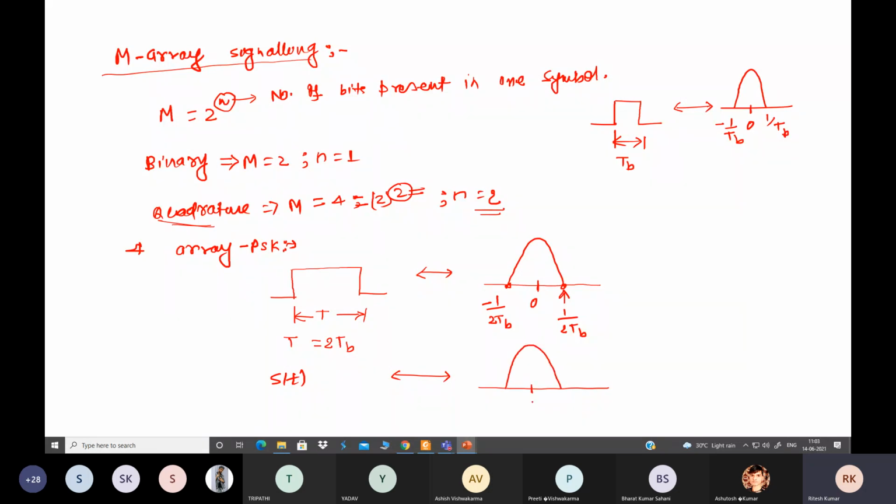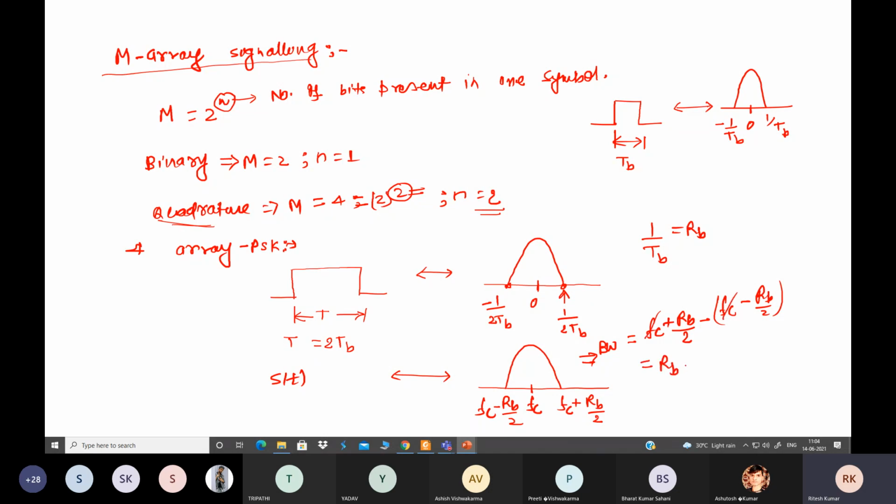Now it will be shifted to fc, and this value is what? Fc plus 1 by 2 TB, or one can say RB by 2, because 1 by TB is what? Bit rate, that is represented by RB, and here it will be fc minus RB by 2. So what will be the bandwidth here? You know bandwidth is the highest positive frequency, that is fc plus RB by 2, minus the lowest positive frequency, that is fc minus RB by 2, and when you take the difference, you get RB.